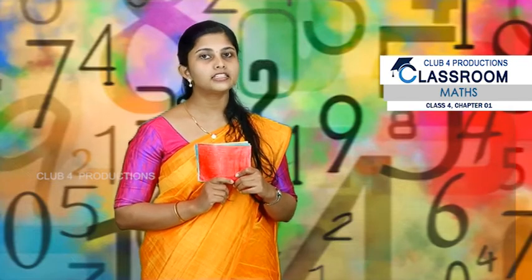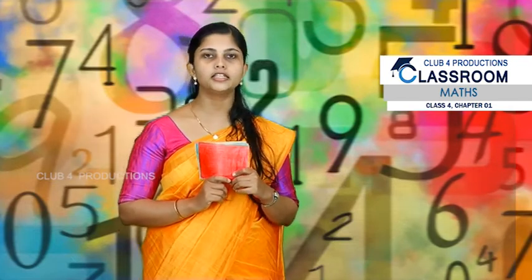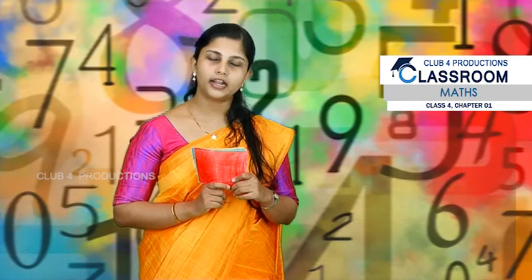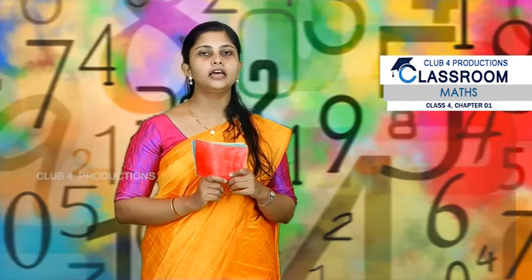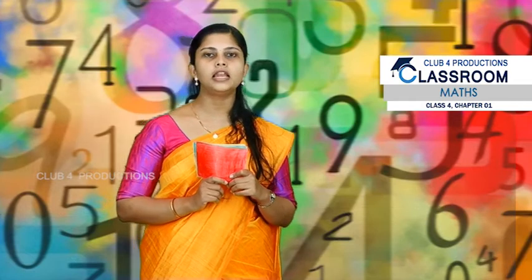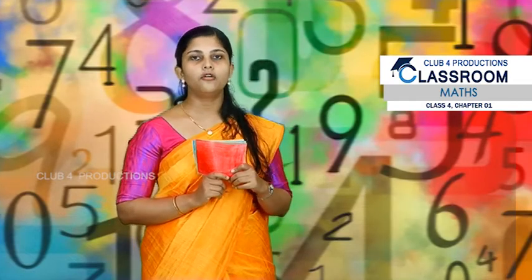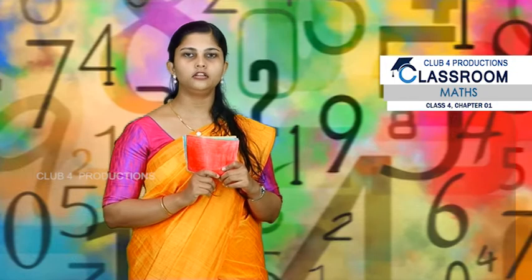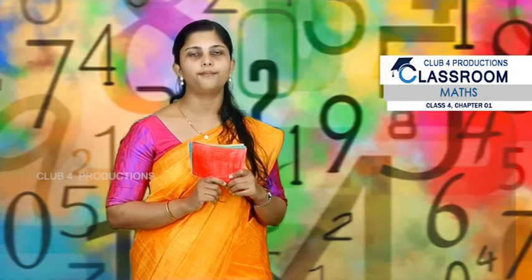Then green has 100 points, that means green is in the hundreds place, and red has 1000, so red will be in the thousands place. So by assigning the place values, you will get the 4-digit number.